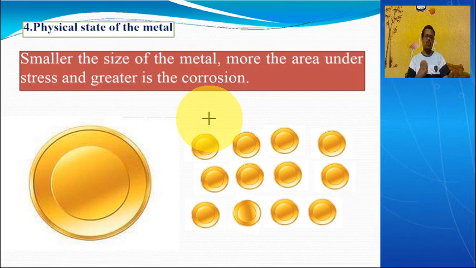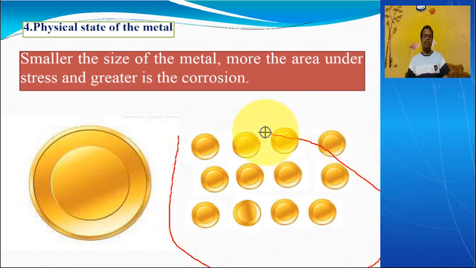Yes, increases. Why? Because when you crush the sugar, the surface area of the particles increases, so more ants will come. That means surface area increases. Similarly, for the physical state of a metal, a smaller particle size will increase the rate of corrosion compared with a bigger size. That means the smaller the size of the metal, the more the area under stress and the greater the corrosion. Surface area will increase.